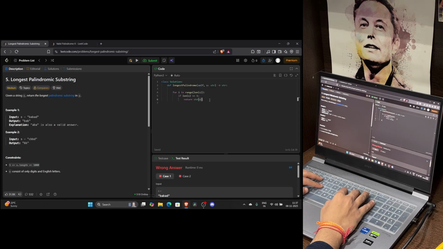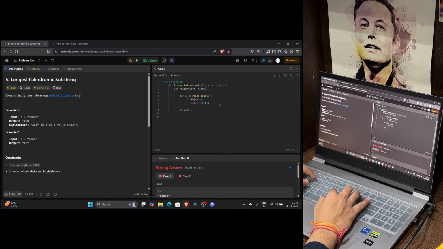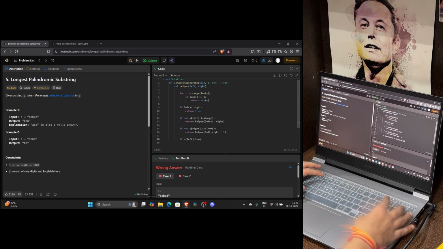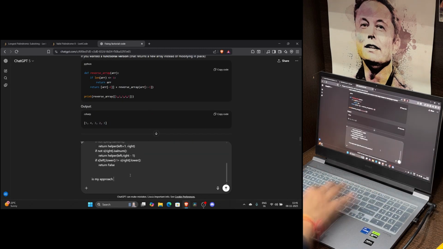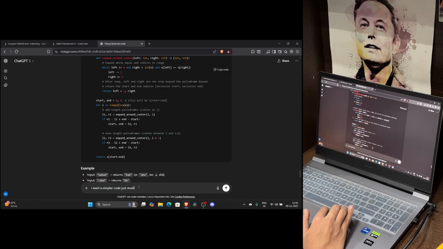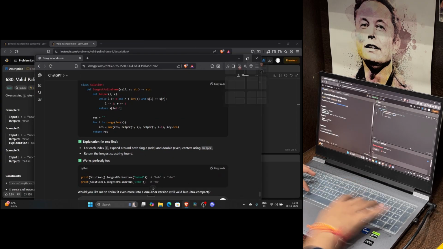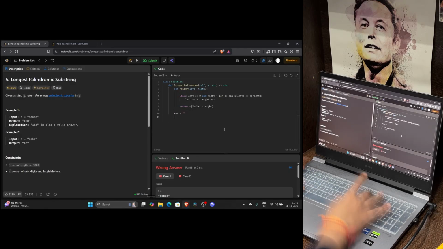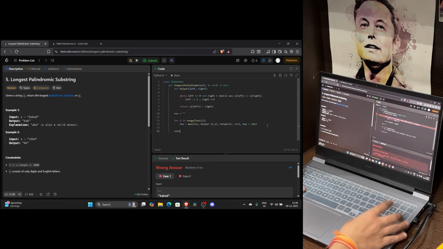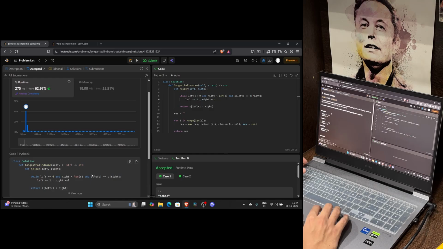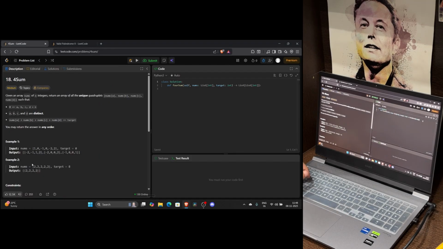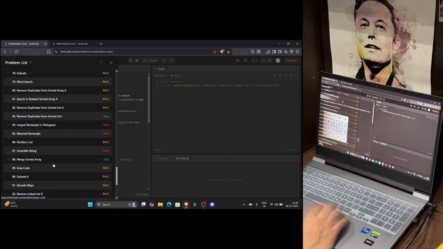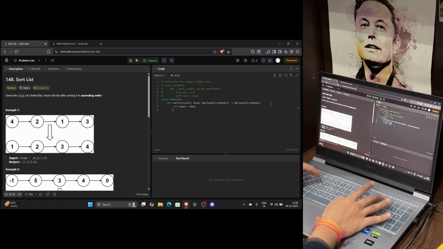After completing this, I moved on to the longest palindromic substring problem, which was more advanced. Here, we had to find the longest substring within a given string that forms a palindrome. The idea is to treat each character or pair of characters as the center and expand outward as long as both sides match, keeping track of the longest palindrome found. It was a bit challenging but helped me clearly understand how recursion and expansion can work together in string problems. You can see both of my codes getting successfully submitted and running perfectly on the LeetCode terminal with different time and space complexities.